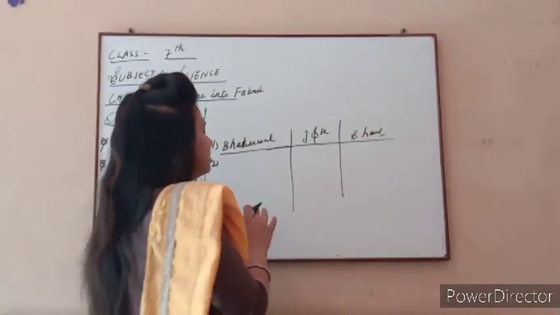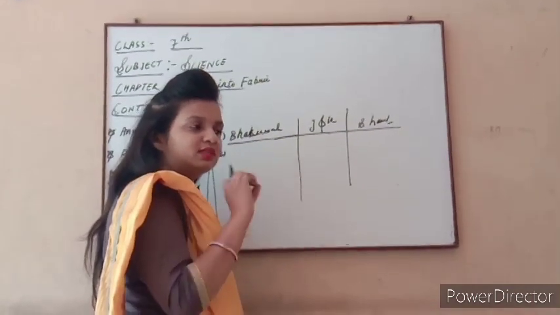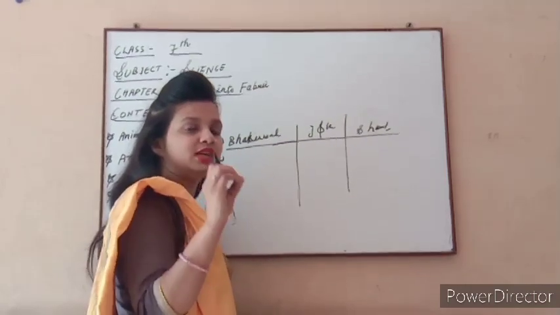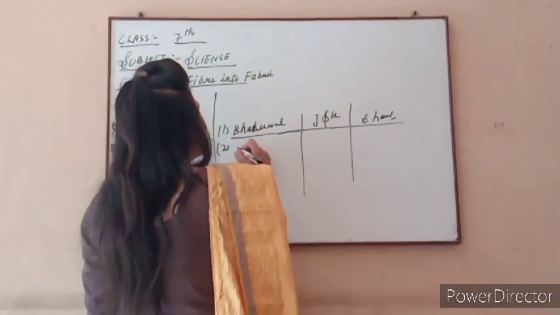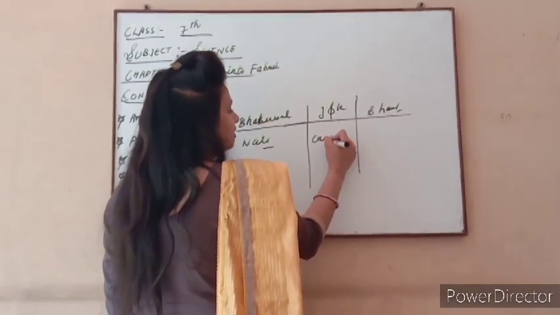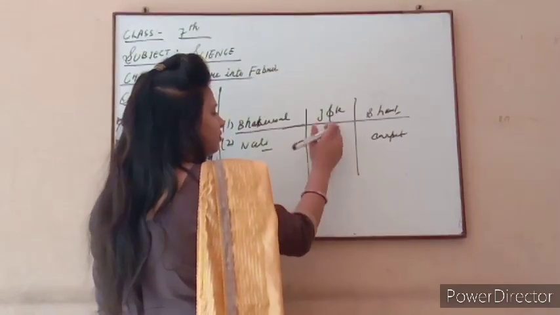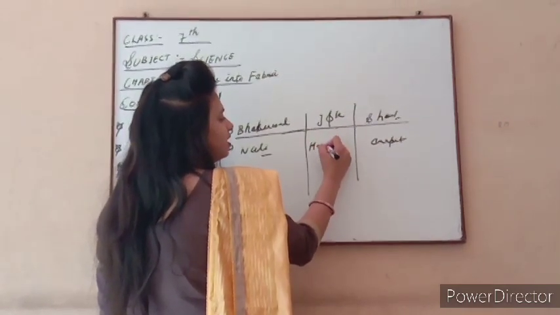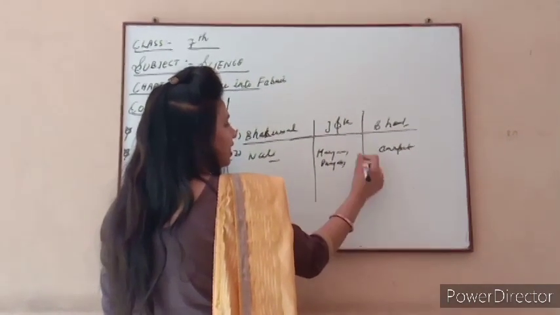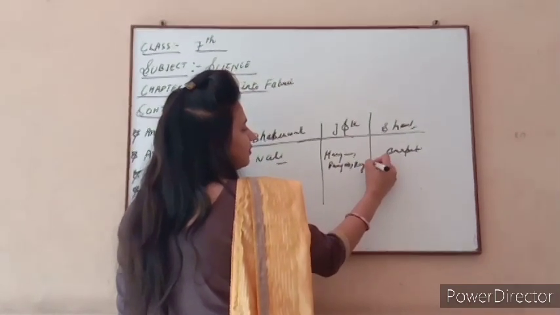Mostly in the Jammu and Kashmir area, shawls are made with the help of wool. On our cloth it is also written, this is a Pashmina shawl, this is a Bakharwal shawl, related to Jammu and Kashmir. The second one is used to make carpets. Carpet is made from this, and we get it from Haryana, Punjab, and Rajasthan.